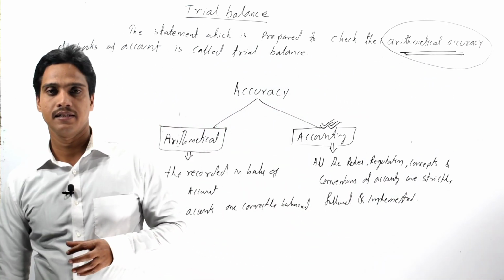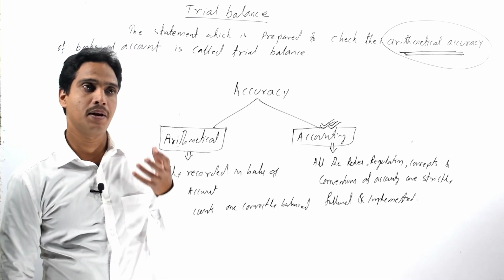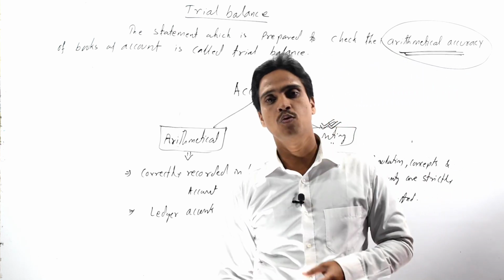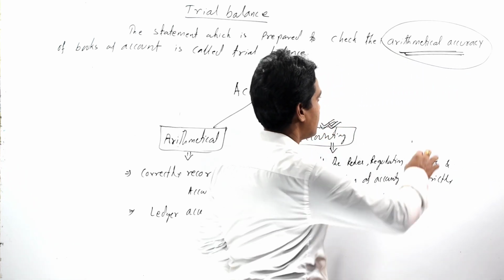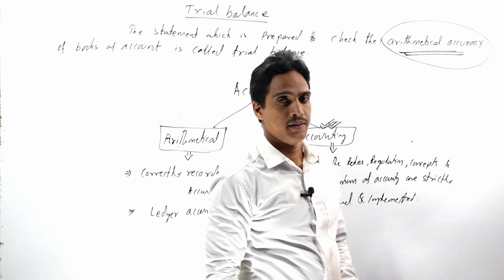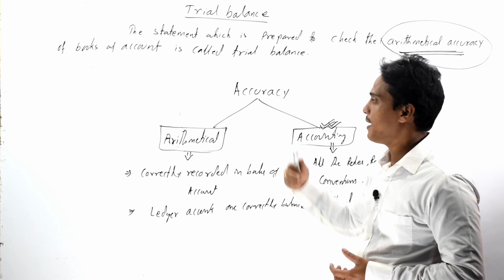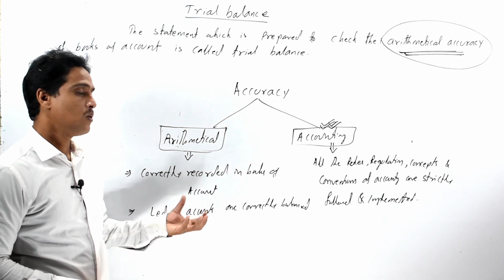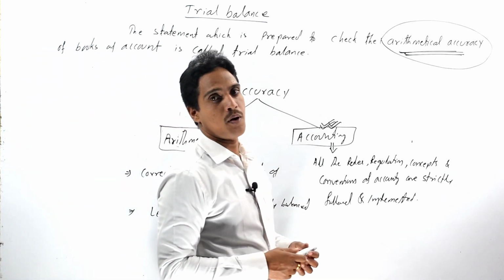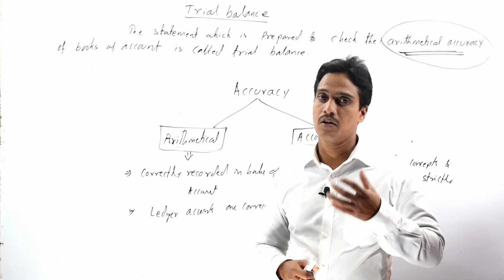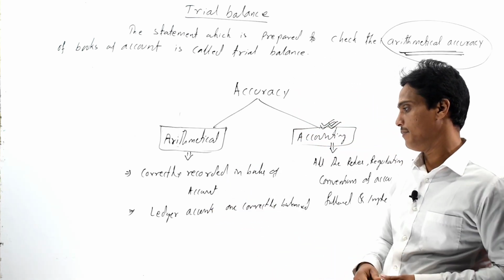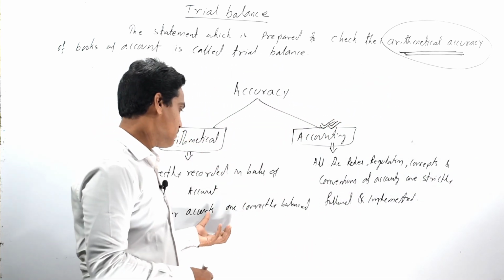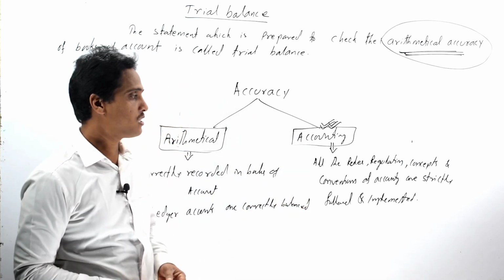So let's repeat again. Trial balance means a statement which is prepared to check the arithmetical accuracy of books of account. Here the arithmetical accuracy means after preparing the trial balance, one can easily check whether the transactions are properly recorded in the books of account or not, and at the same time whether all the ledger accounts are correctly balanced or not.